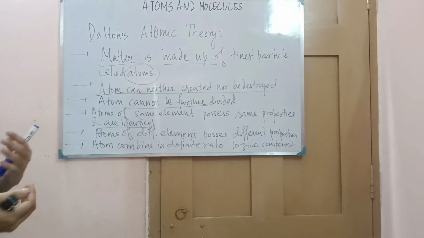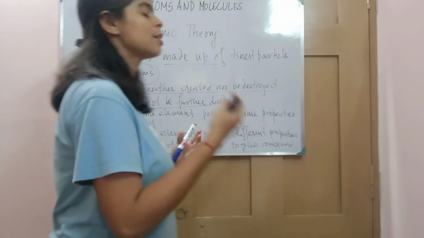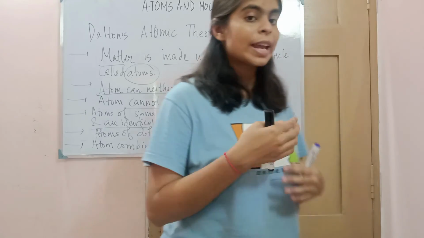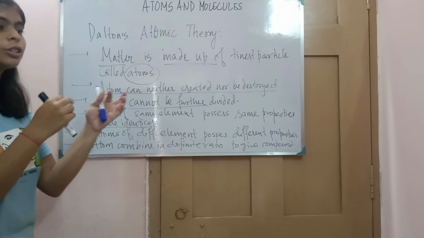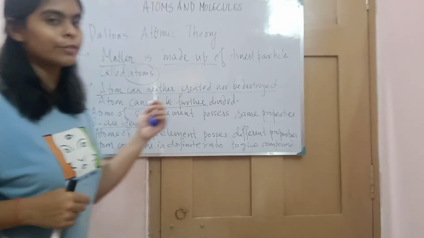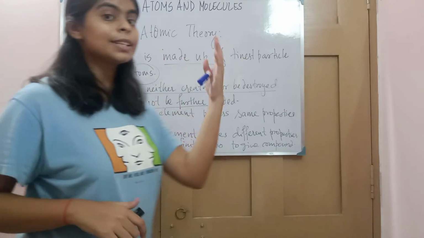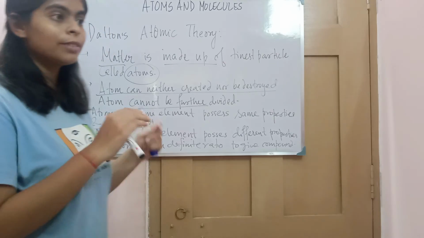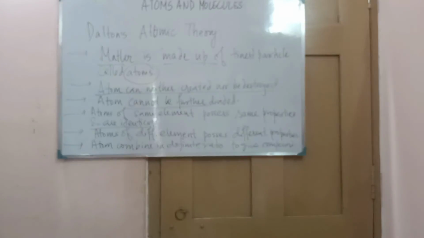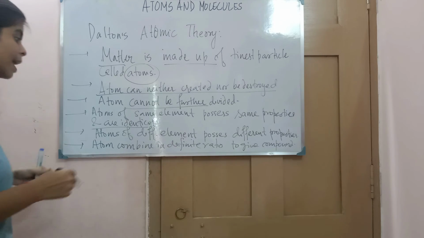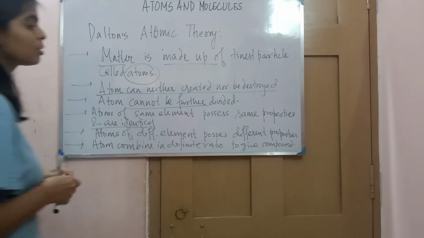How? This aluminium is a very good conductor compared to iron. So among metals also there is a difference in conductivity. Like copper, silver is the best conductor, then copper, then aluminium. And atoms combine in a definite ratio to give a compound.